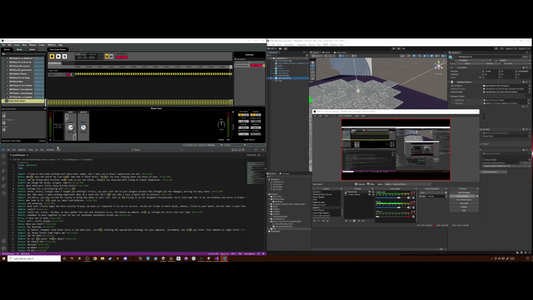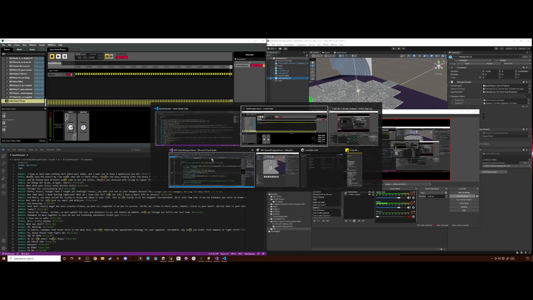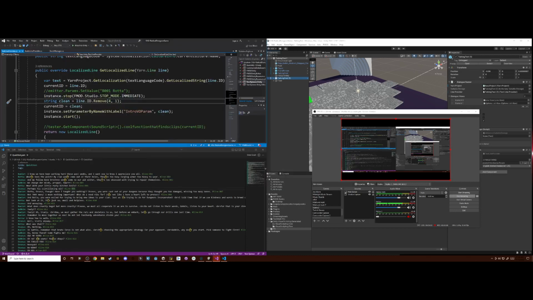So I had the idea of using the code for that, so that when you click next, it not only grabs the next line ID, it also tells FMOD to stop playing audio, and then change the parameter value to match the line ID.